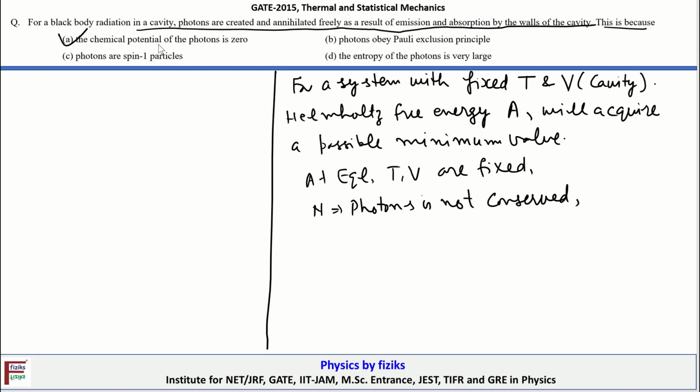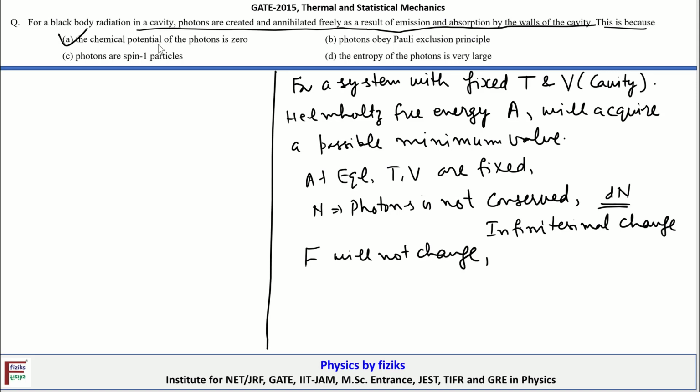If somehow the number of photons changes by an infinitesimal amount dn, then F will not change.